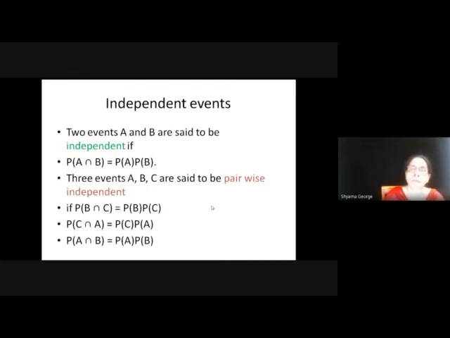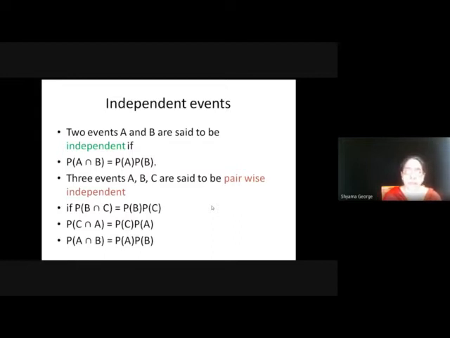So what are independent events? Two events A and B are said to be independent if P(A ∩ B) is equal to P(A) times P(B). So in this case, to find the joint probability, we multiply P(A) and P(B).